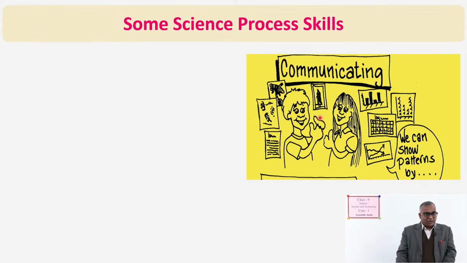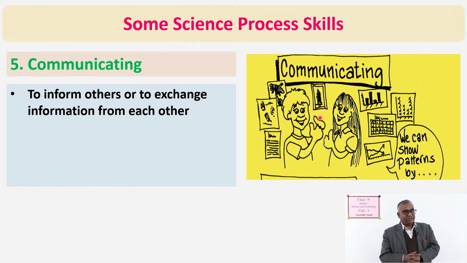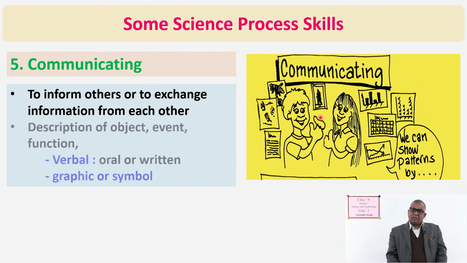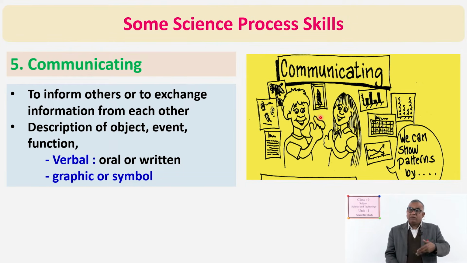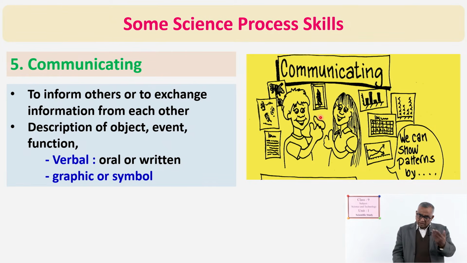Okay, now we are going to see communicating, that is another science process skill, to inform others or to exchange information with each other. So, that is communicating. It may be about any object, any event or function, and communication is not only verbal. It may be verbal, that may be oral, or it may be in written form, or instead of verbal it may be graphic or symbols.